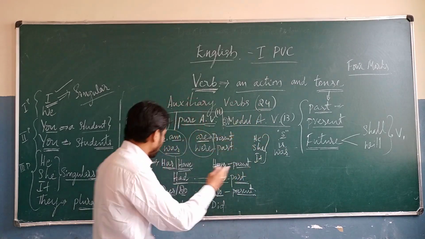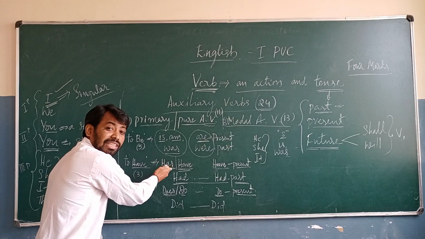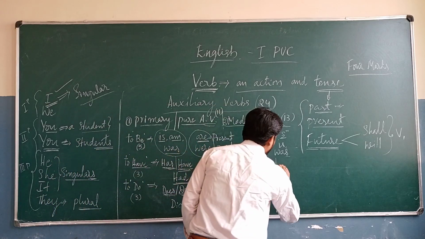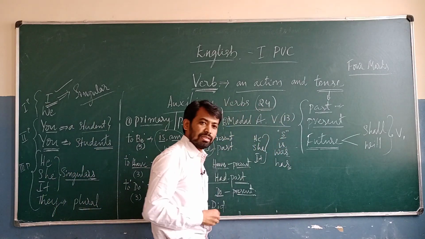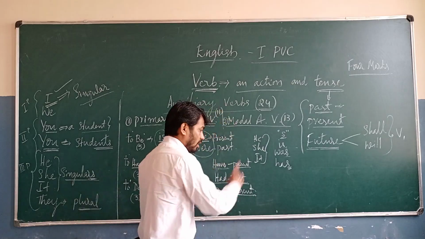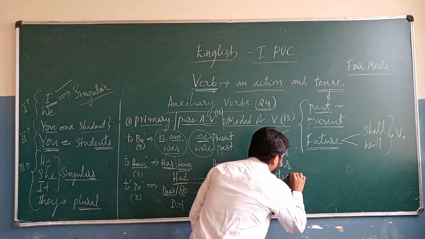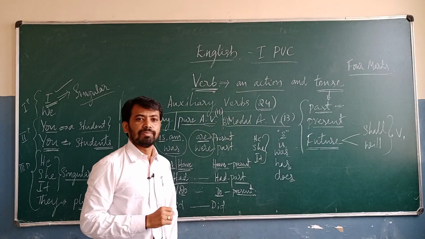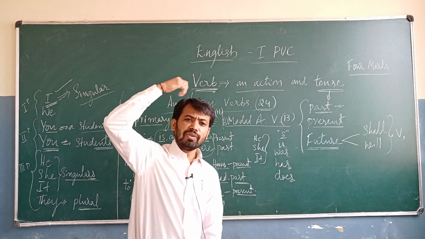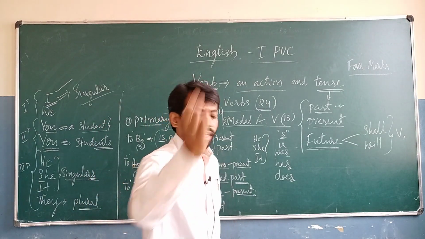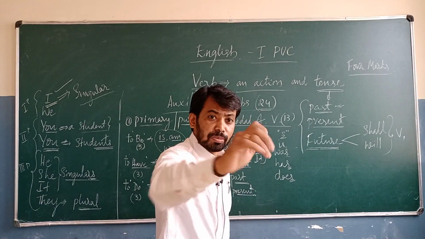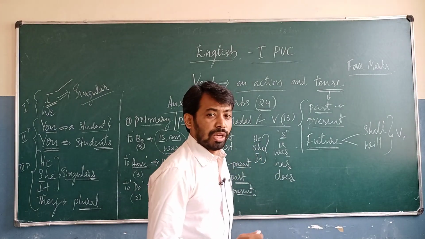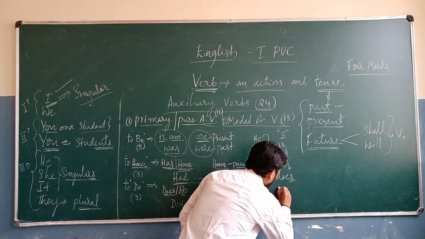Okay, so when you take the have form, that is in the present tense. For third person singular, we are going to use "has". Like that, we are using the do form, so that is "does". Or you are going to take any one main verb. Okay, so I am going to take three main verbs.